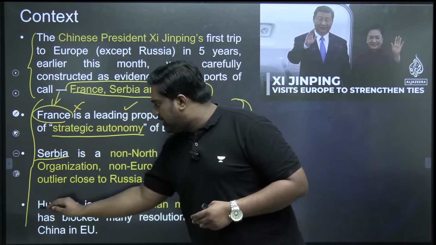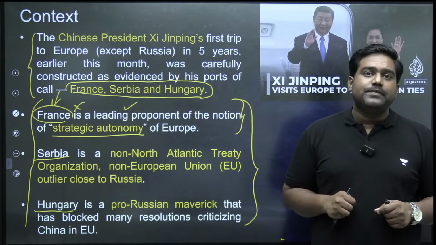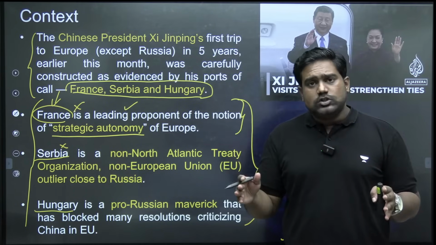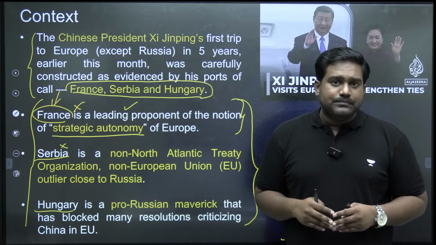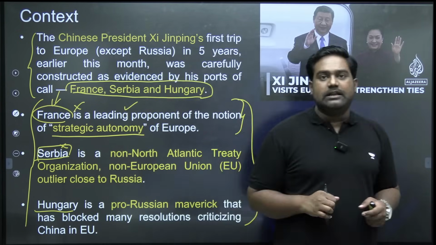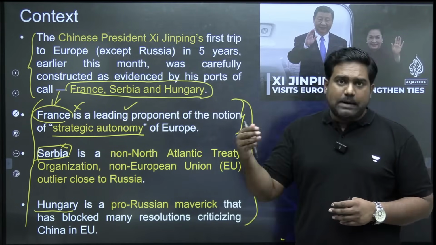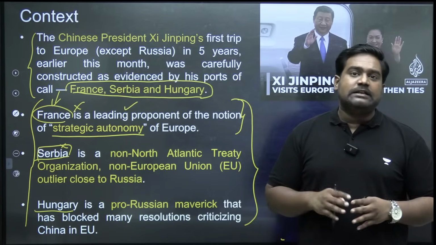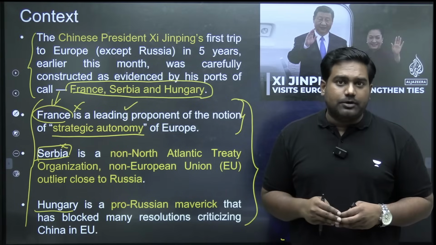Next, if you look at Serbia and Hungary, these are standout countries in Europe as far as China is concerned. Serbia is not a member of the European Union. It's also not a member of NATO. So it's neither a NATO member nor an EU member. And quite consistently, Serbia has shown a pro-China inclination. When it comes to its economic and strategic policies, Serbia, which is a Balkan state located in Southeast Europe, has often shown a pro-China inclination, and that allows China to have a foothold in the European continent.